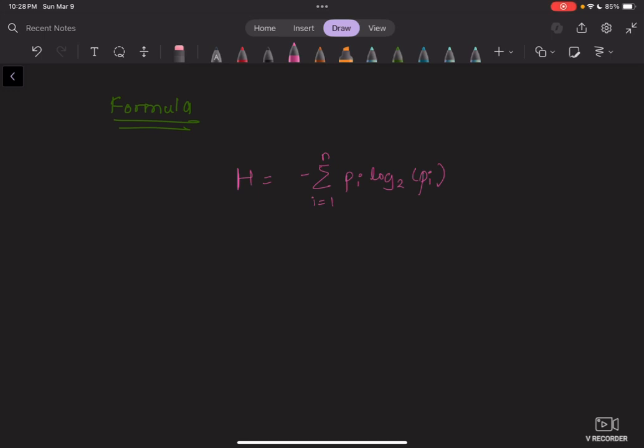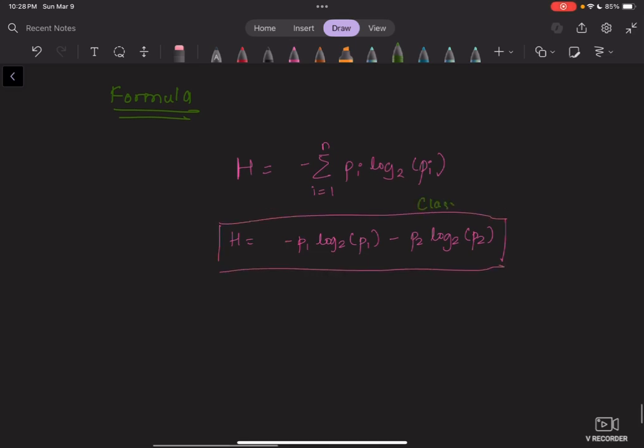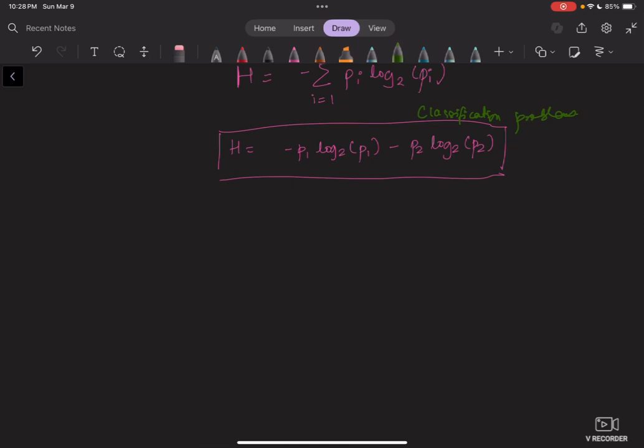For our binary classification problems, like yes or no or pass or fail, we simplify the formula to be this: negative P1 log2 P1 minus P2 log2 P2, okay? This is what I want you to remember for our classification problems. So before I forget, P1 is simply the probability of one class.